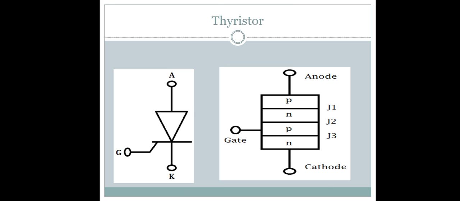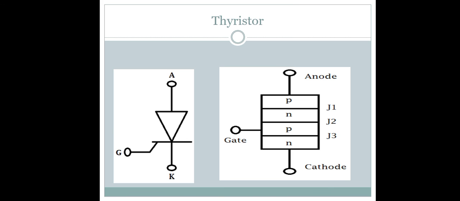This is the symbol of thyristors. It is a three terminal device: anode, cathode, and gate terminals, and this is the junction diagram.